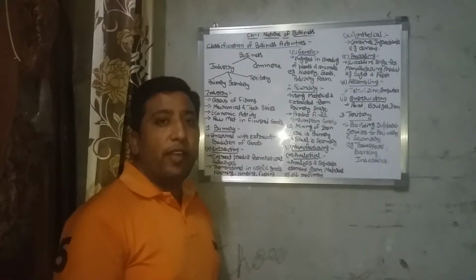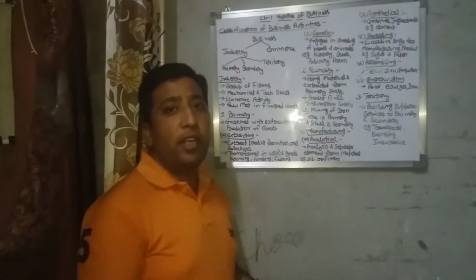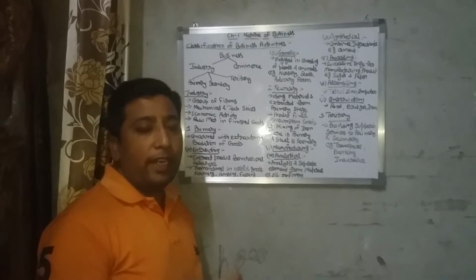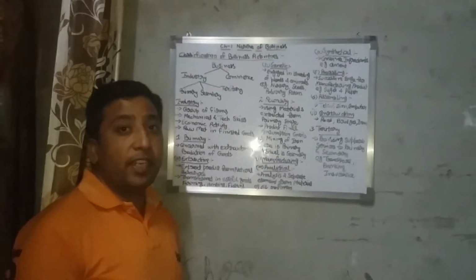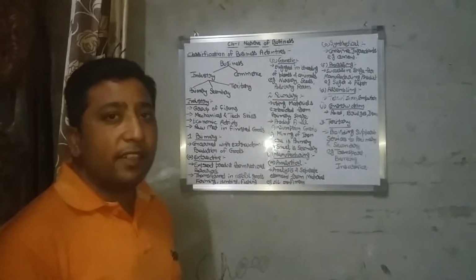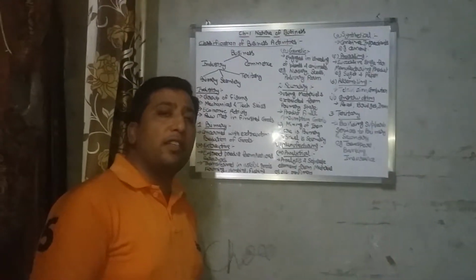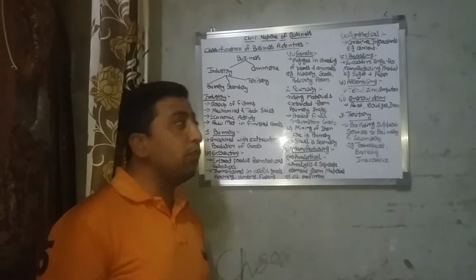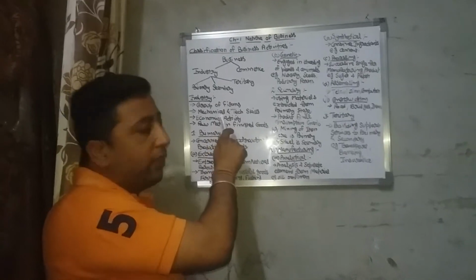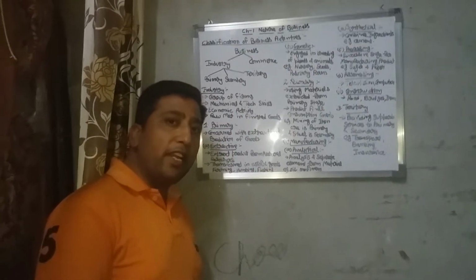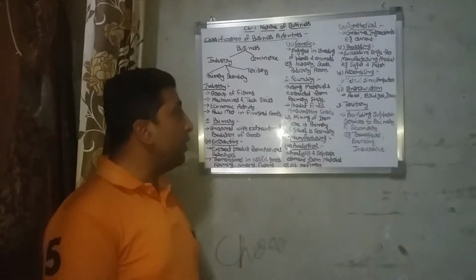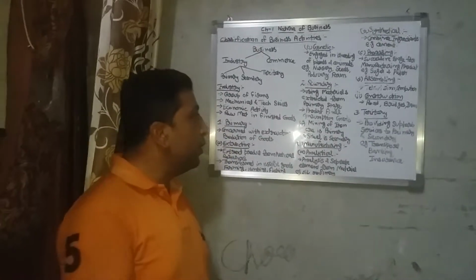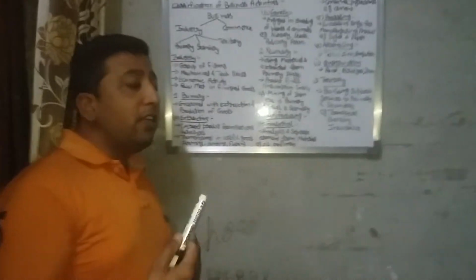Industry is a group of firms. When a group of firms are combined together, they form an industry, like telecom industry, cement industry, steel industries. These industries transform the raw material into finished product. In these kinds of industry we use mechanical and technical skill also. So raw material is converted into finished product so that it can be used by the consumer.